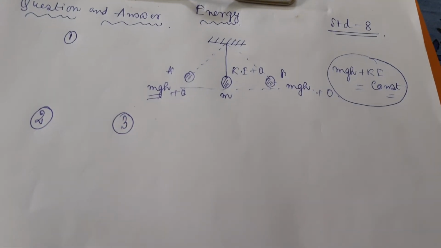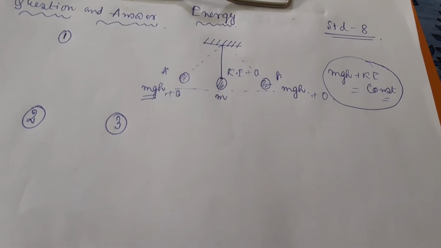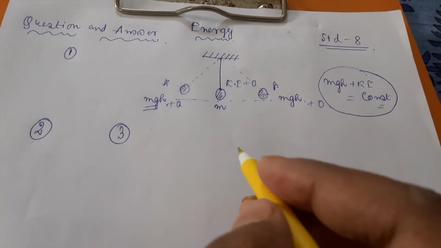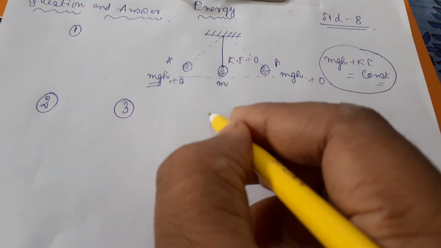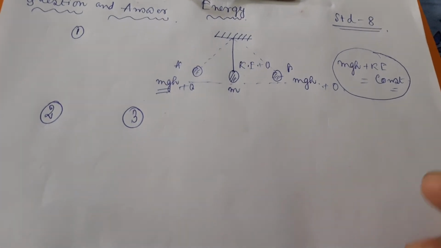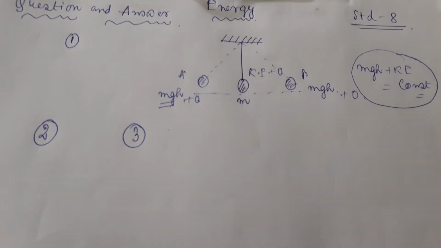In question number 3, it is given: what are the units of work defined in the CGS and the SI system? In the CGS system there is one unit, you know that one. In the SI system the unit is the joule. These definitions I have already told, so I am not telling them again.